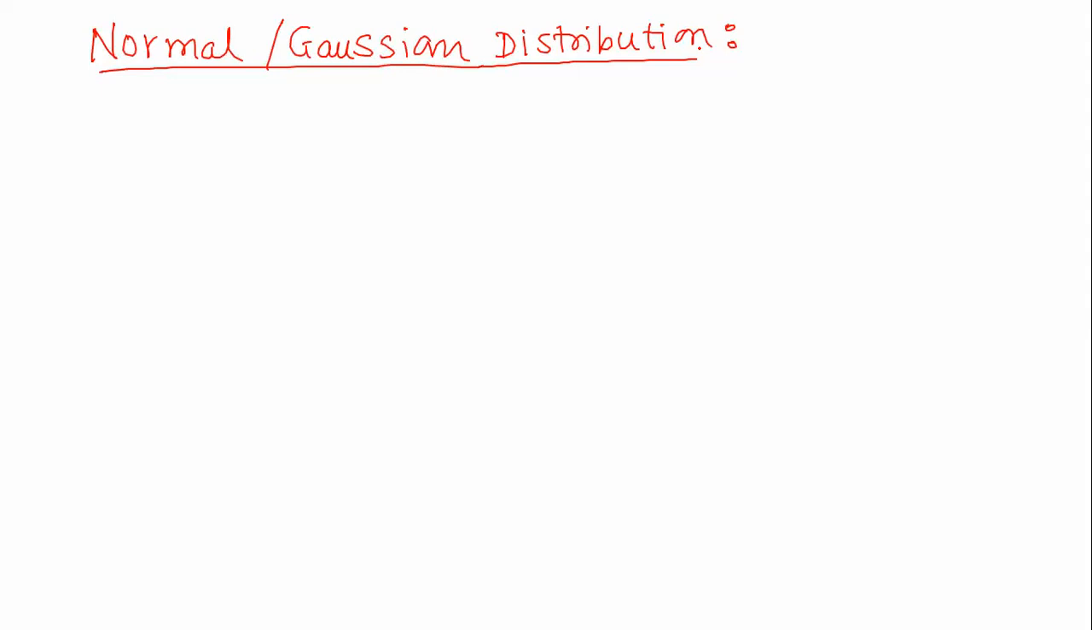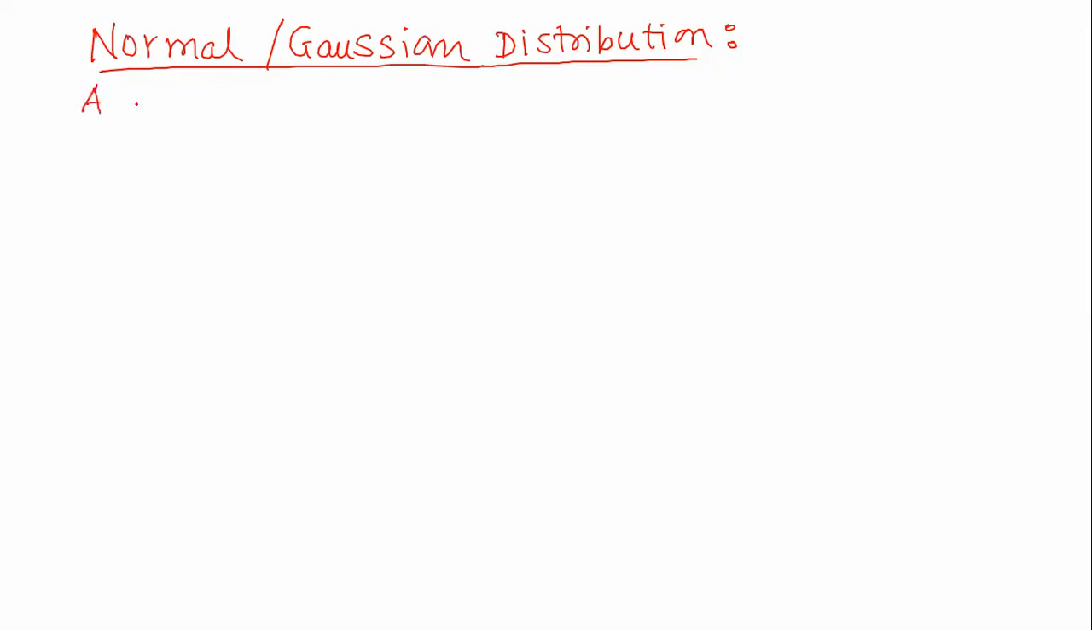And under certain conditions, each of the special discrete as well as continuous probability distributions can be related with the normal distribution. So here I'm going to give you the definition of the normal distribution.